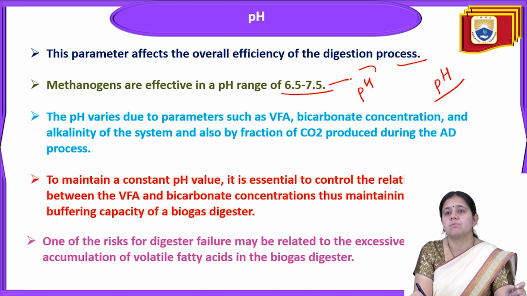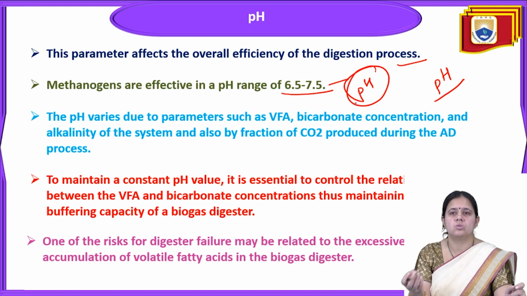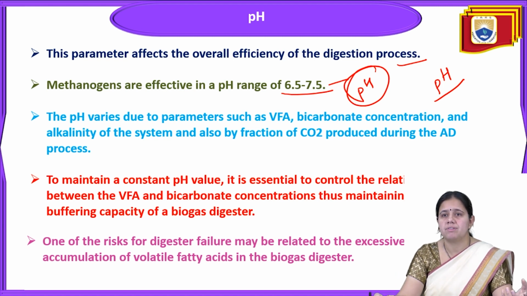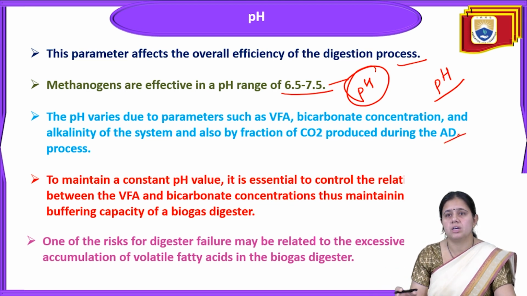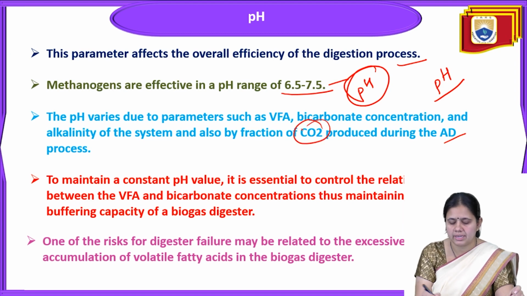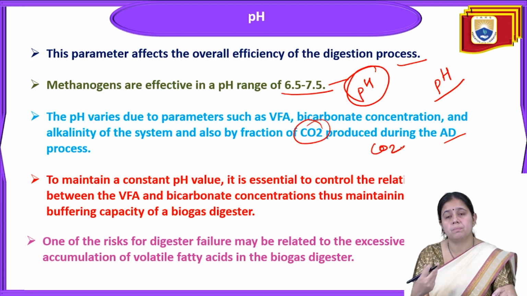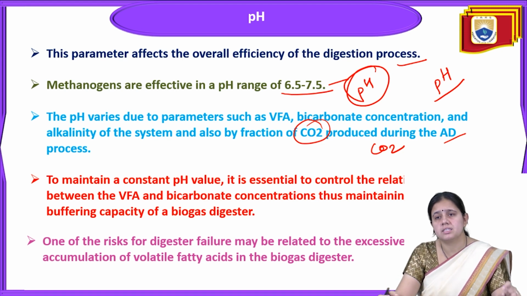The pH varies due to parameters like volatile fatty acid, bicarbonate concentration, and alkalinity of the system, and also by the fraction of carbon dioxide produced during anaerobic digestion. So pH will vary because of the volatile fatty acid, bicarbonate concentration, and alkalinity of the system, and also by the fraction of carbon dioxide. To maintain a constant pH value, it is essential to control the relationship between the volatile fatty acid and bicarbonate concentration, maintaining the buffering capacity of the biogas digester.